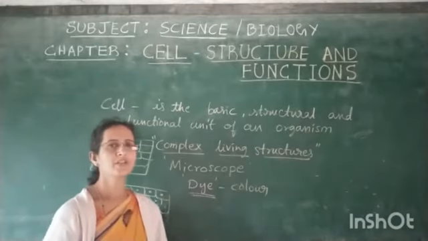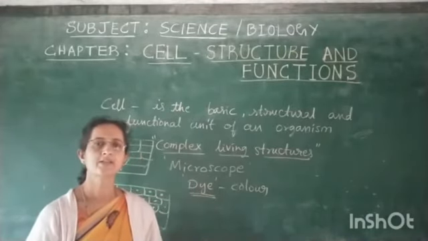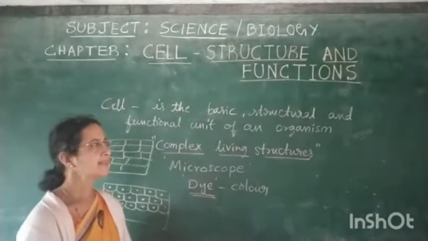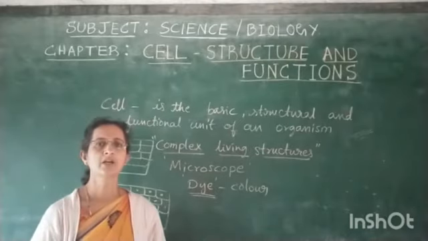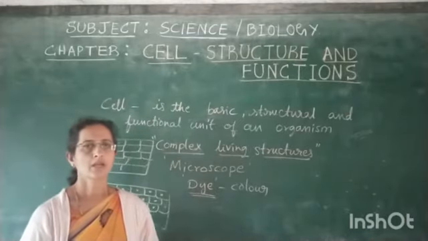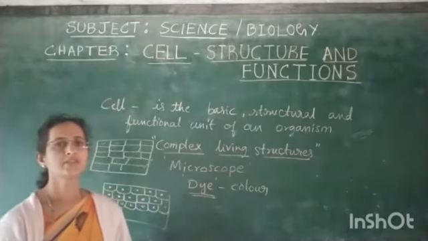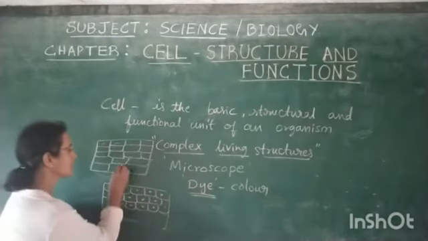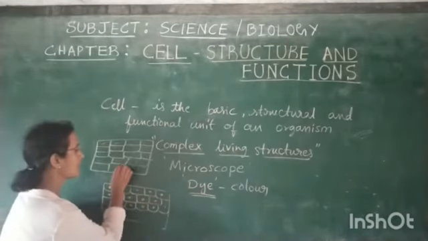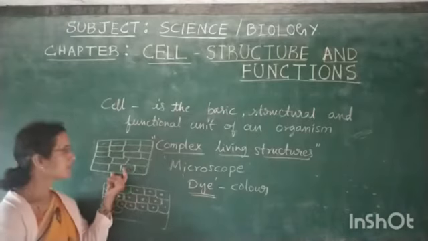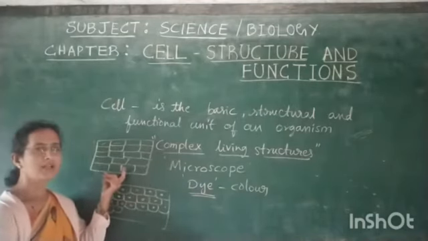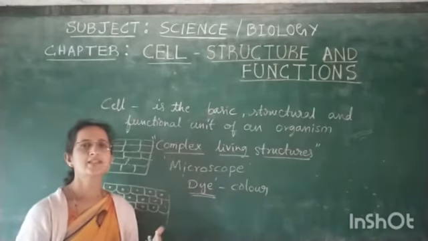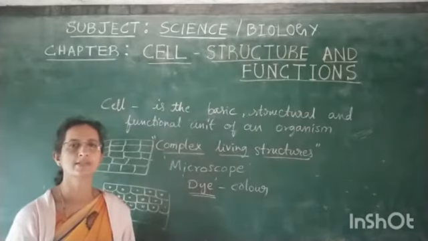So you knew the definition of the cell. Cell is the basic structural and functional unit of an organism. These cells can be compared to the bricks of a house. A house is constructed by using bricks. Those bricks look similar to each other. Though similar bricks are used to construct houses, we can see different sizes, shapes and patterns of buildings around us.